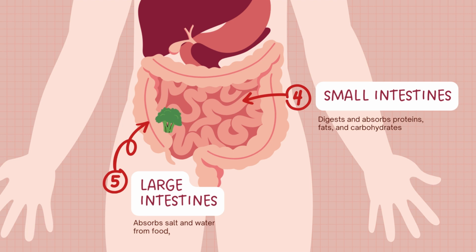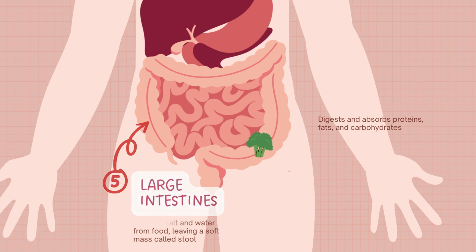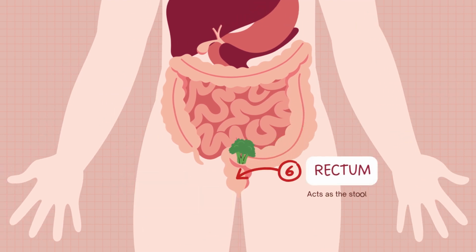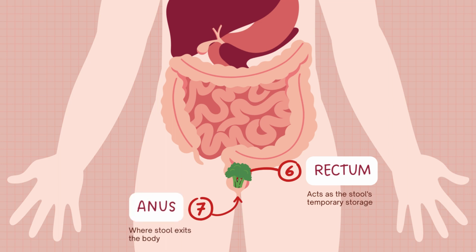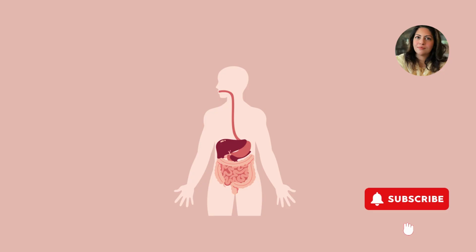Then the remaining food goes into the large intestine, which absorbs salt and water from the food, leaving a soft mass called stool. From there, it goes into the rectum, which stores the stool temporarily. And at the end, the stool exits the body from the anus.